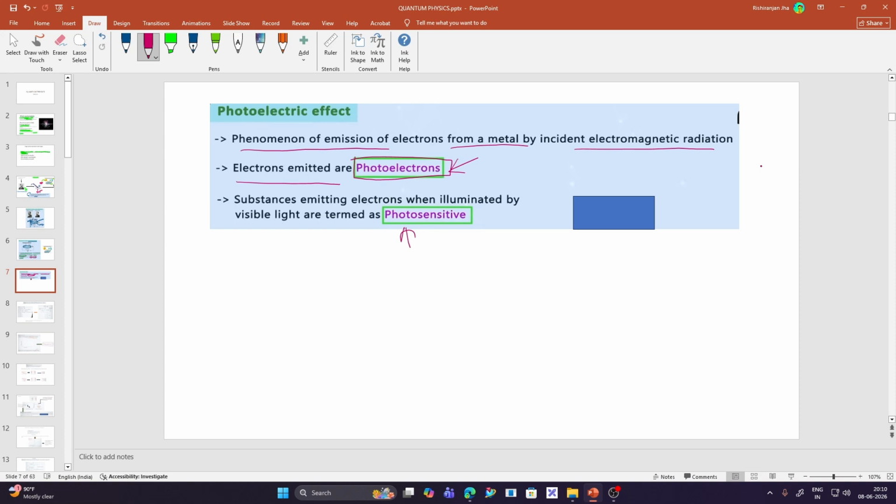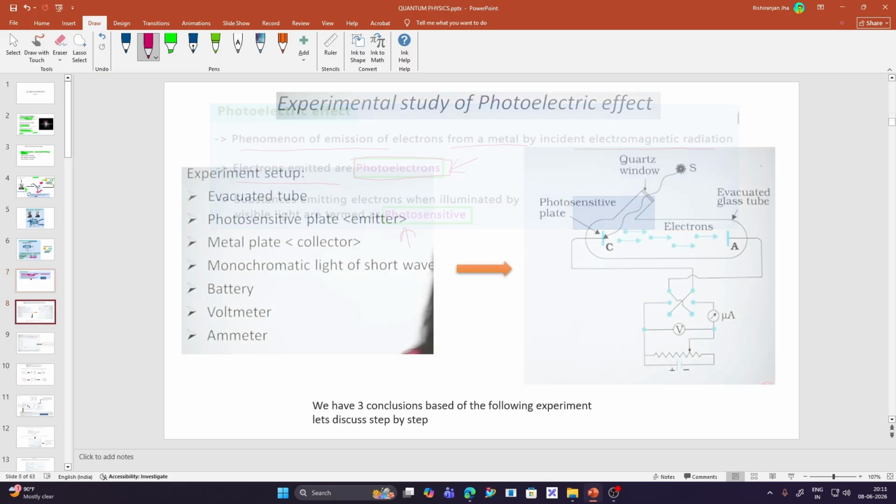So this was the photoelectric effect in its simplest form. Now we will study the experiments in the photoelectric effect, and we will look at it in detail. So let's begin. Now we will study the experimental study of the photoelectric effect. This is the setup to study the experimental observations of the photoelectric effect.